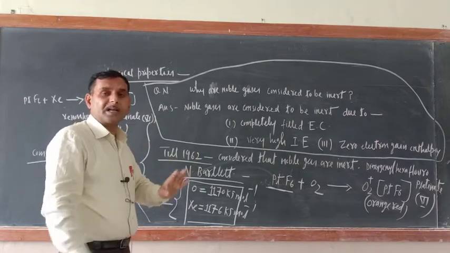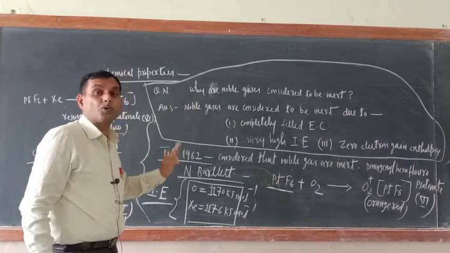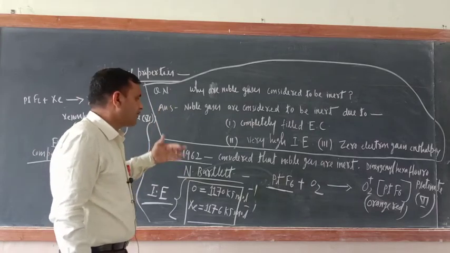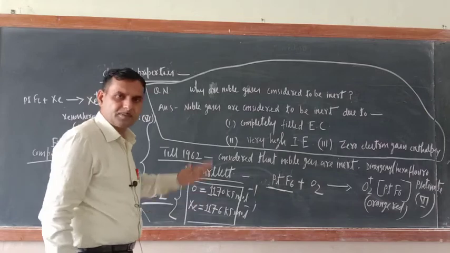Out of all noble gases, xenon is very prone to form chemical compounds. In the next video we'll discuss the different kinds of compounds of xenon.